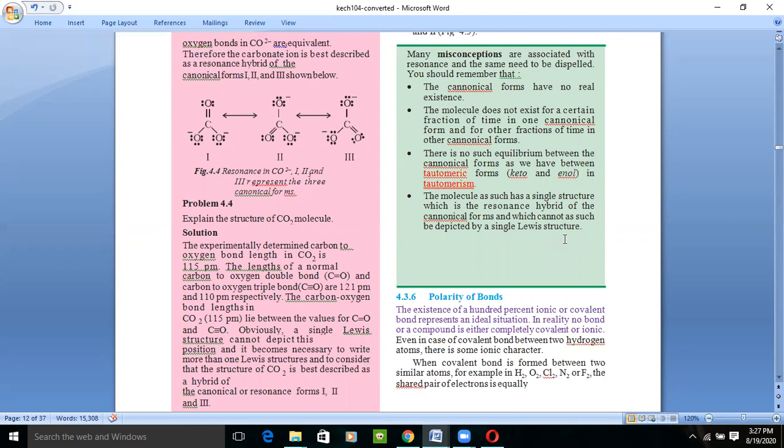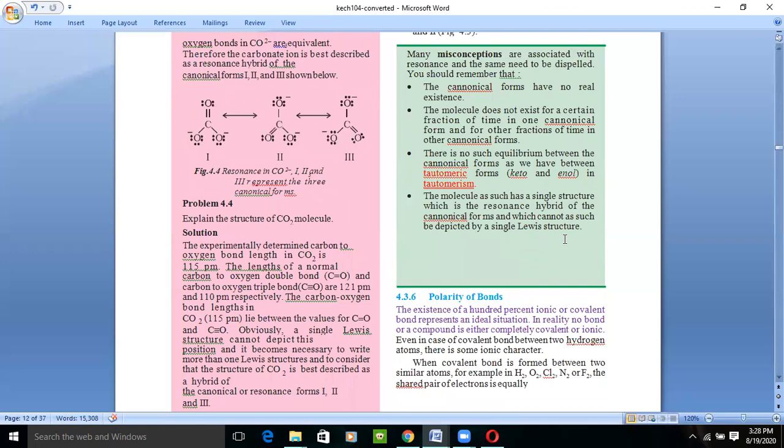This was proved by this theory. The molecule does not exist for a certain fraction of time as one canonical form; it changes from one canonical form to another. They do not have any fixed structure, but they just turn from one canonical form to another to stabilize.